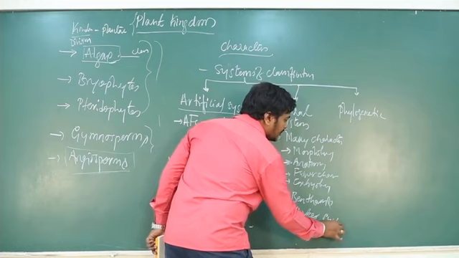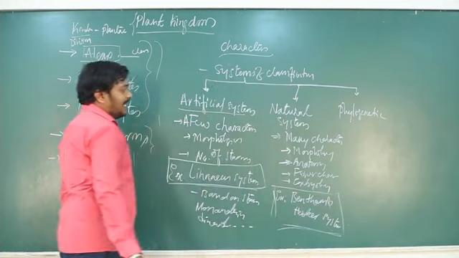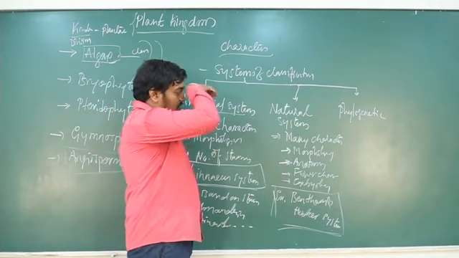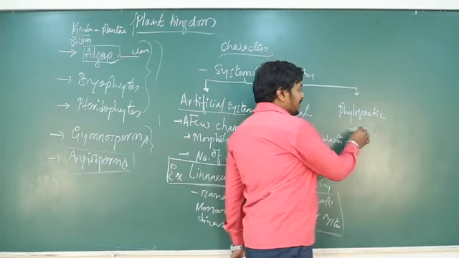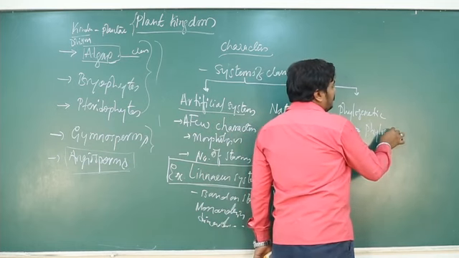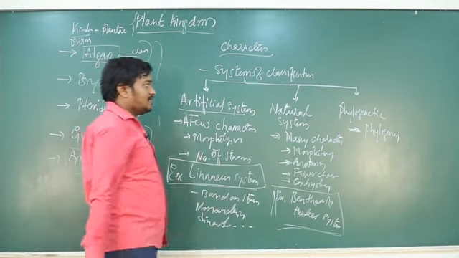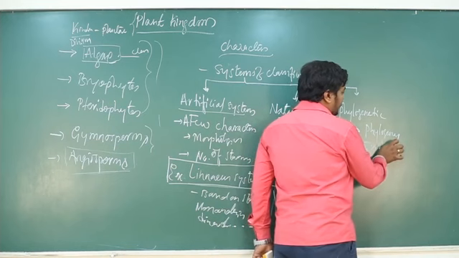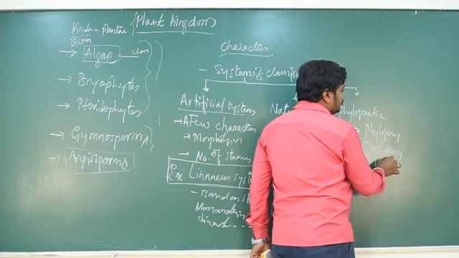Bentham-Hooker system of classification is the best example for natural system of classification, and practically it is very easy when compared to all other systems, including the phylogenetic one. But the advanced one, called the phylogenetic system of classification, considers phylogeny only. Phylogeny is the natural affinities between the organisms. They consider the evolutionary concept, so they consider evolutionary aspects.